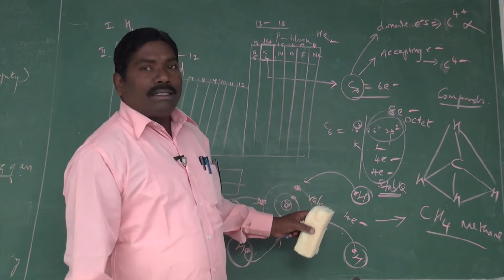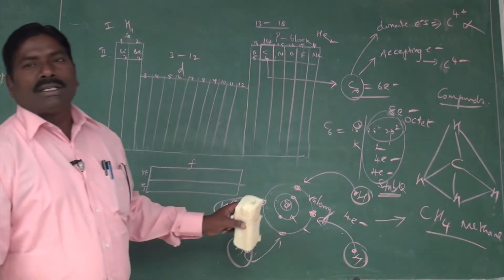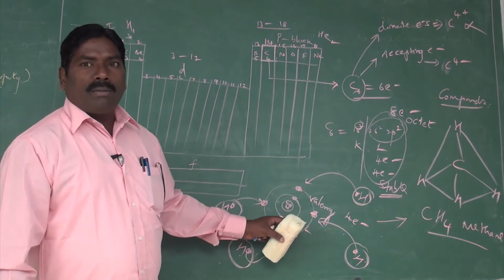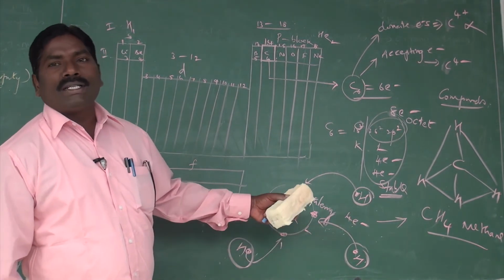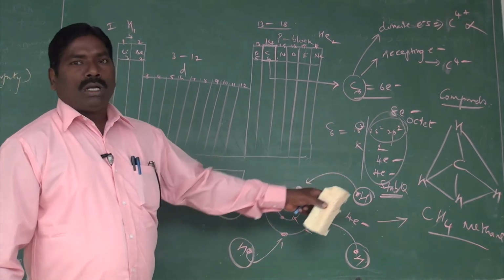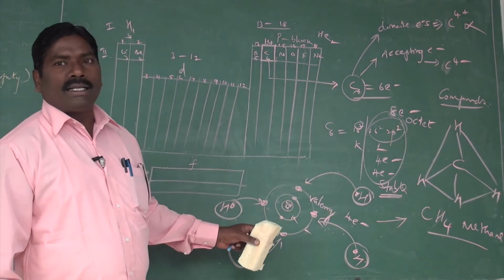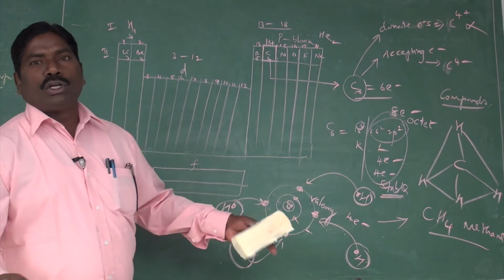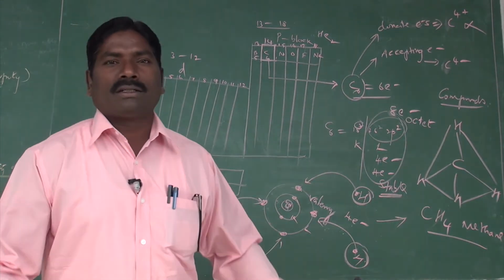This is the fundamental learning point about carbon, how it can produce numerous compounds because of this octet rule and because of this accepting tendency. This is a point.